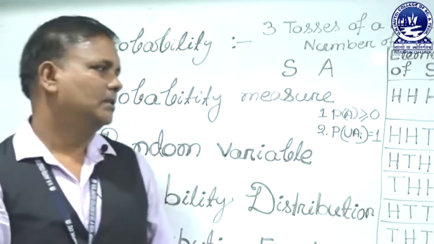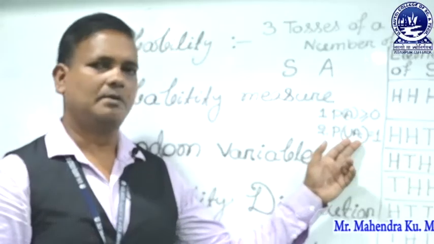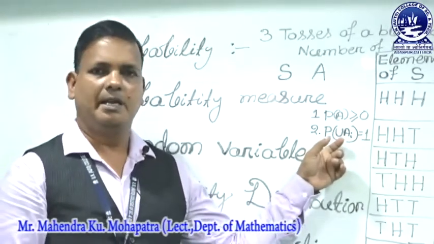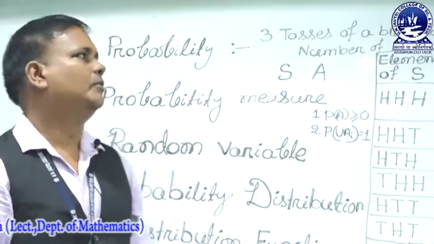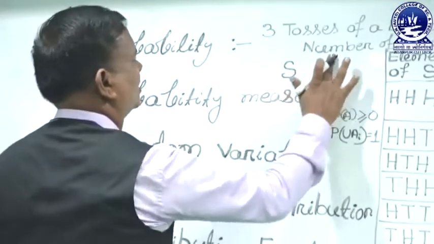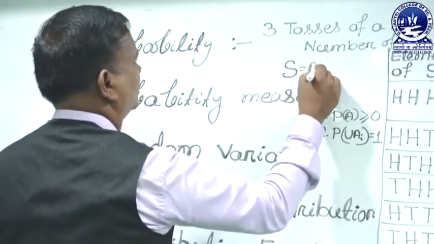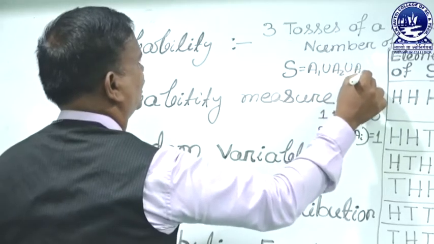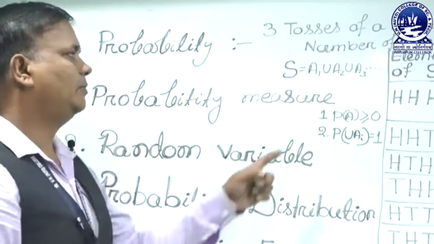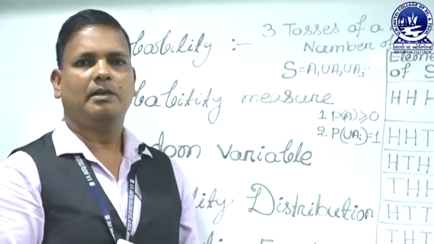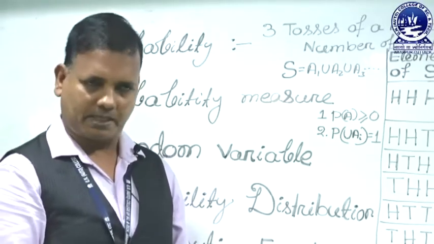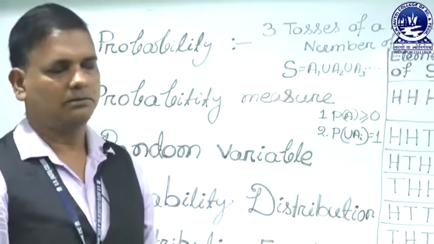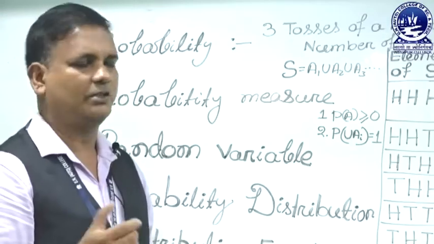That means the probability of the whole sample space is equal to 1, the sum of the probabilities of the elementary events. If S is the union of A1, A2, A3 and so on, where A1, A2, A3 are the elementary events in the sample space S, then the probability of the union of Ai is equal to 1. That means the sum of probability is equal to 1.